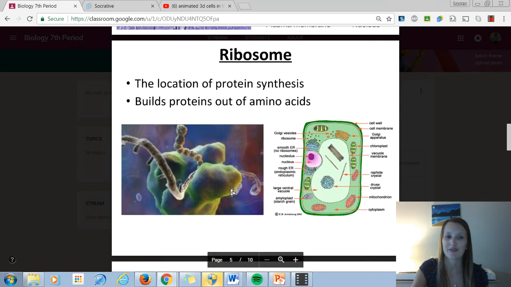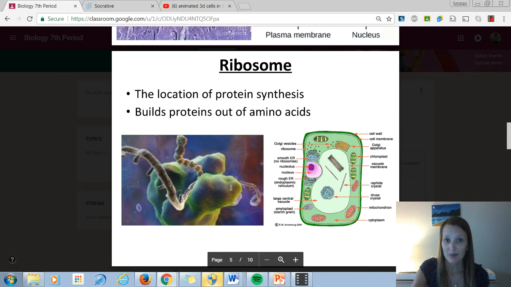Next one would be ribosome. This one, we talked last chapter about how important proteins are, how we have enzymes or proteins like melanin that give us our skin color and our hair color. What makes proteins are ribosomes. And if you look at this textbook image over here, those little dots, those are teeny tiny organelles, the ribosomes. So even though proteins are so important, we rely on the tiniest organelle to make them.